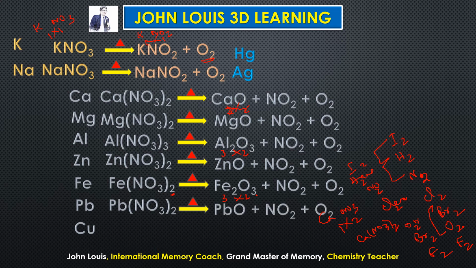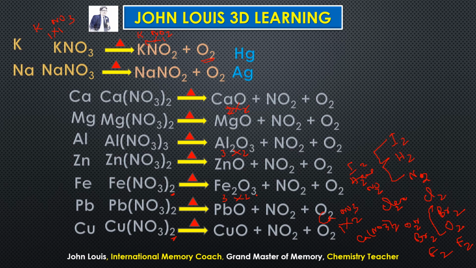Then lead nitrate, when heated, what do you get? Lead oxide plus nitrogen dioxide plus oxygen. Then copper 2 nitrate. Again, copper has valency 1 and 2, and since there are 2 nitrate ions here, that would have come from copper valency. Therefore here it is copper 2 nitrate. So what will you get? Copper 2 oxide plus nitrogen dioxide plus oxygen.